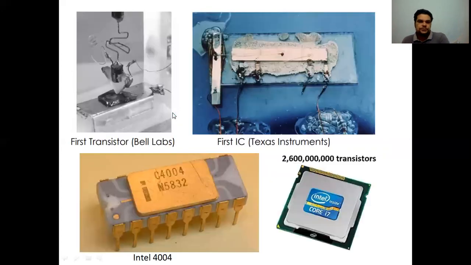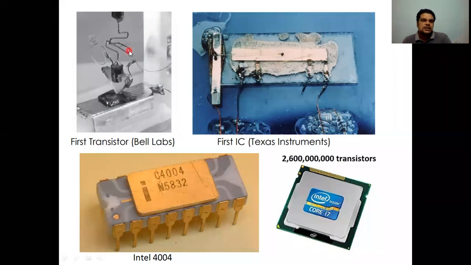Now, as you can see here, this is the first transistor that was built at Bell Laboratories. This is the first monolithic IC that was built at Texas Instruments. Sorry, this is the first microprocessor, the 4004, and the number of transistors in this microprocessor is around 2300.